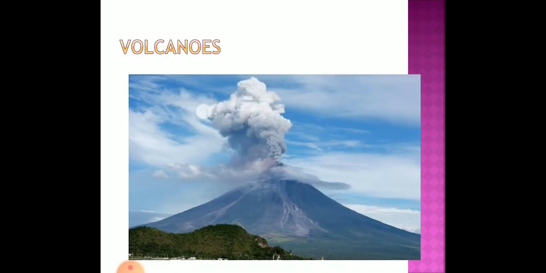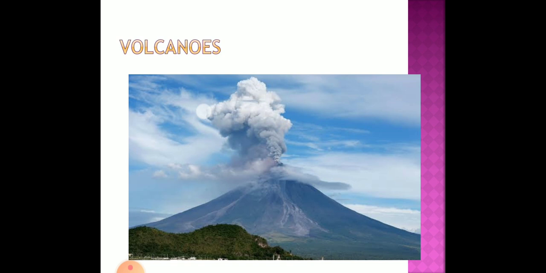Now, what are volcanoes? I think you have studied, you have heard, seen many pictures and images of volcanoes. It's a volcanic mountain, and you can see the smoke coming out, and after some time it bursts, and lava and that molten metal comes out. Volcanoes happen when magma rises to the surface of the earth, and it bursts and comes out.